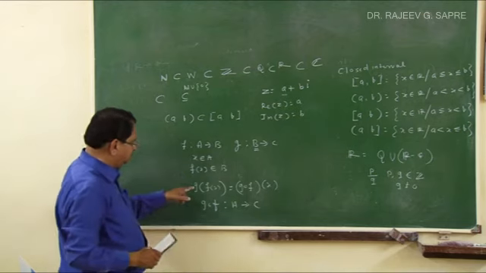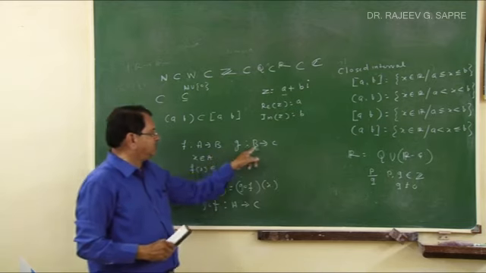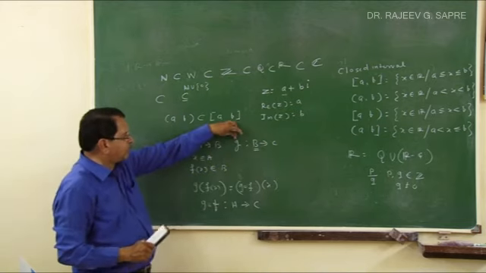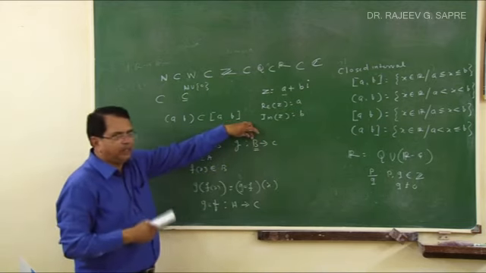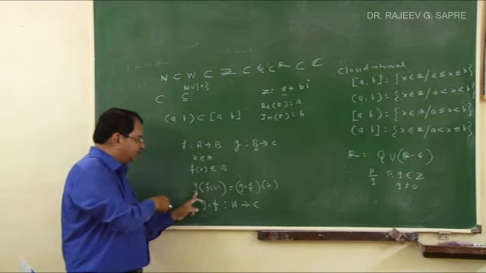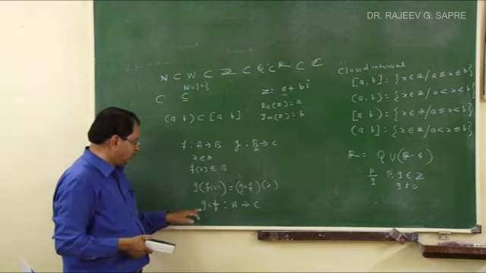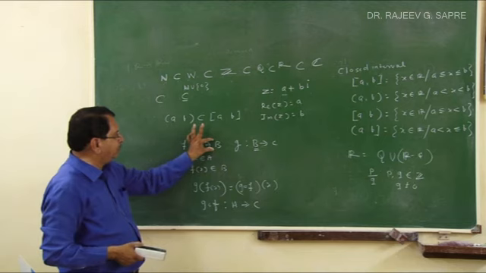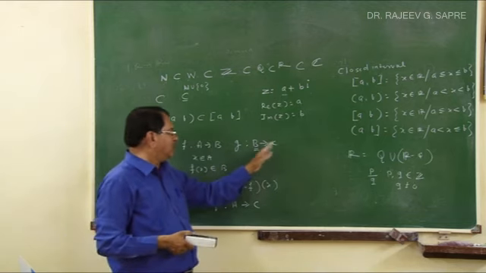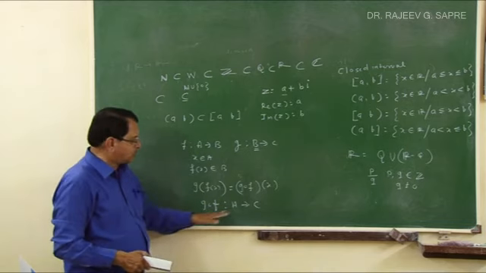Because why? I am calculating g of f of x. f of x is from b and g is a function from b to c. So whenever I operate the function on the elements of b, I get an element of c. This f of x is an element of b, I am operating the function on that element, so I will get an element of c. So whenever I have a function f from a to b and g from b to c, I can think of g circle f and it will be a function from a to c. This is called a composite function.